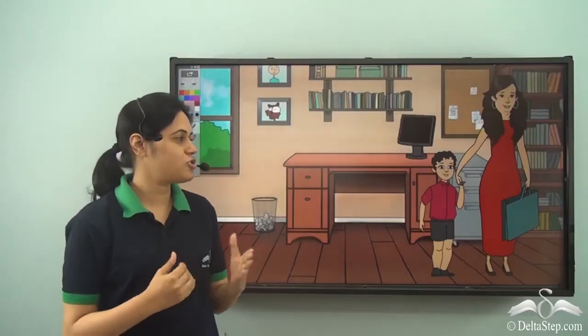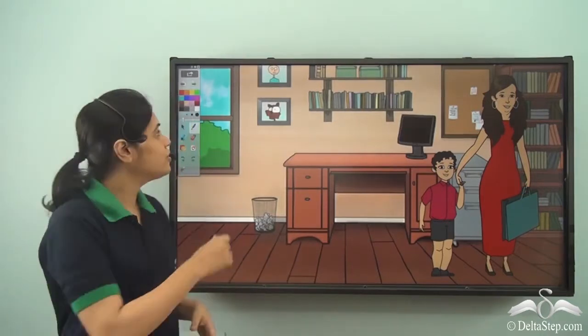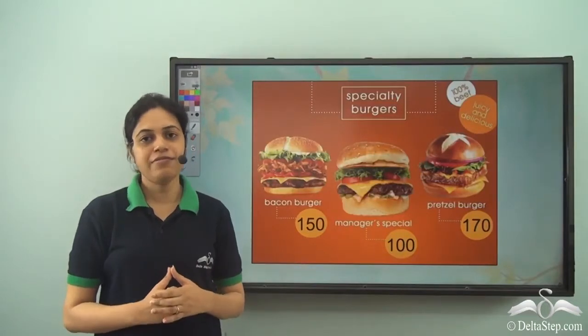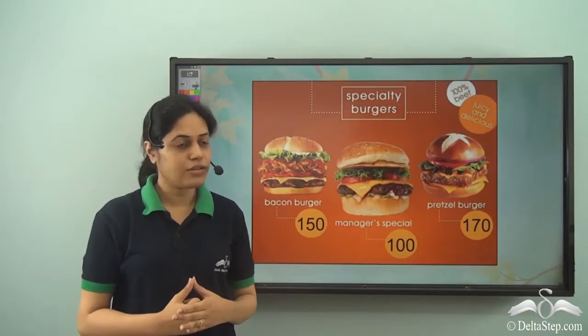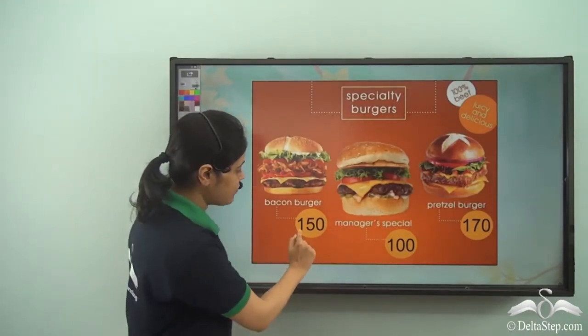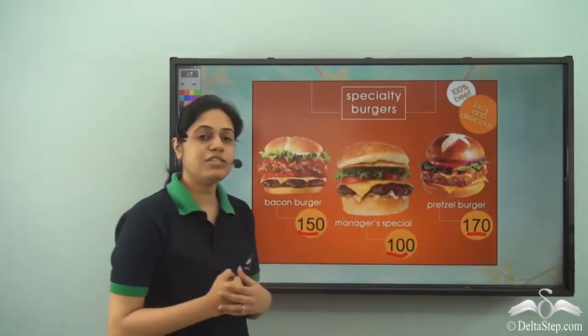Rohit loves to go out with his mother. So one day, while they went out, they entered a shop to have a burger. And Rohit was surprised to see the menu card. The menu card mentioned the prices of the burgers as 150, 100, and 170.